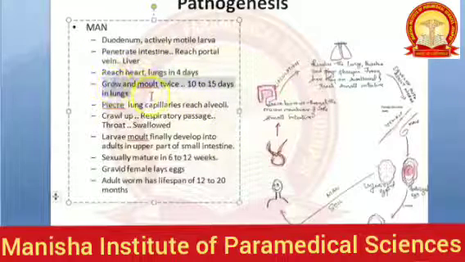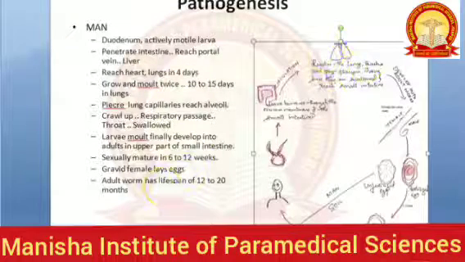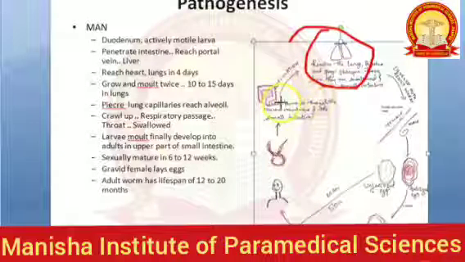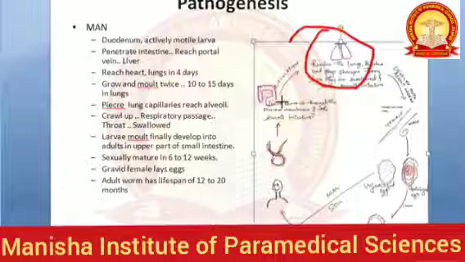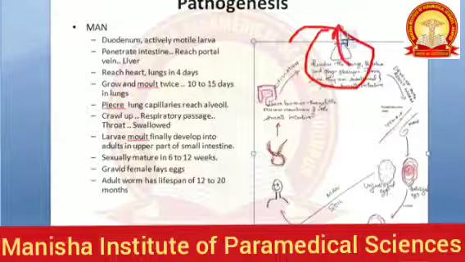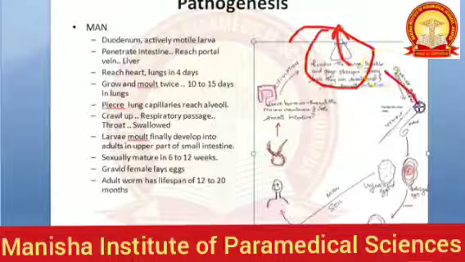There it will grow, and in the lung it will molt twice. Just remember, in the lung it will molt twice and stay there. It will grow in the lung for 10 to 15 days. Then it will come up to the trachea, to the throat. There it will make us swallow it, and from the windpipe it will reach the food pipe. It will come to the pharynx and make us swallow it, and then again reach the intestine.